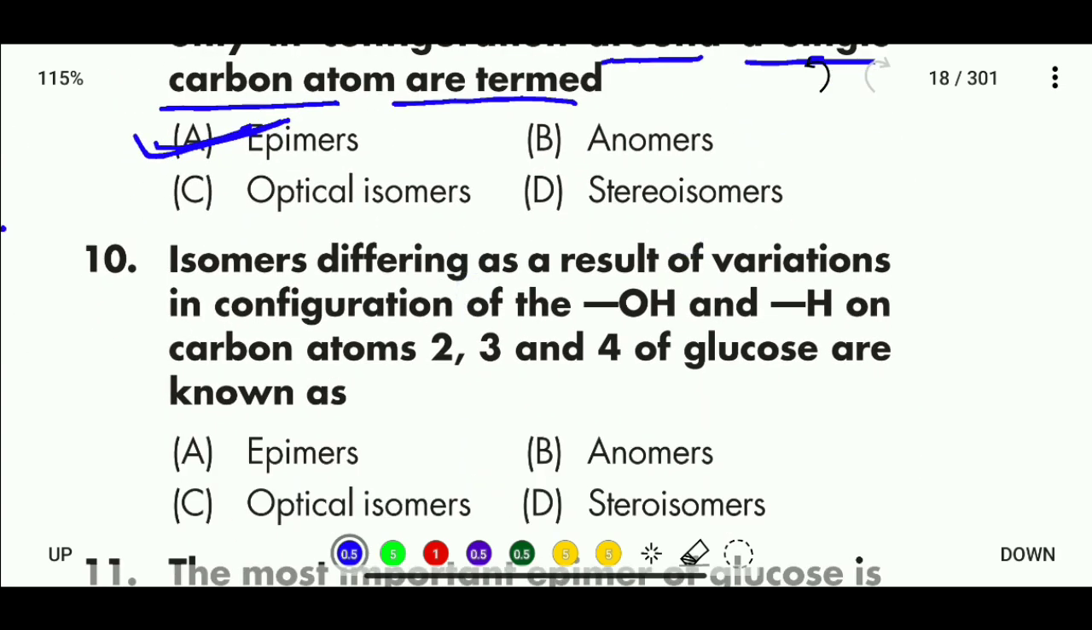Question 10. Isomers differing as a result of variation in configuration of the OH and H on the carbon atoms 2, 3, and 4 of glucose are known as, options: epimers, anomers, optical isomers, stereoisomers. So this type of isomer is known as epimers.